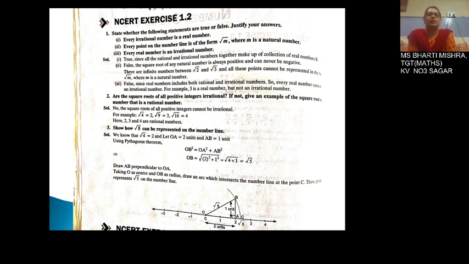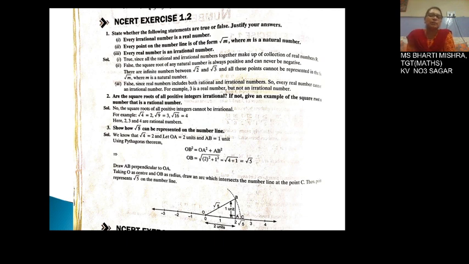This is false, because the square root of any natural number is always positive and can never be negative. Now number 3 is, every real number is an irrational number. It is false, because real numbers include both rational and irrational numbers. So every real number cannot be an irrational number.